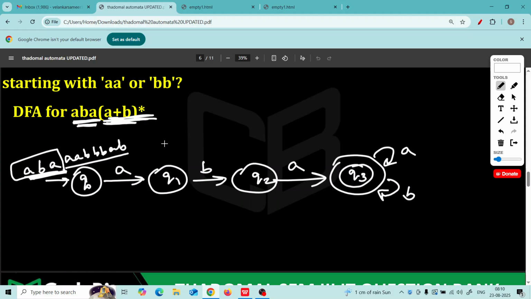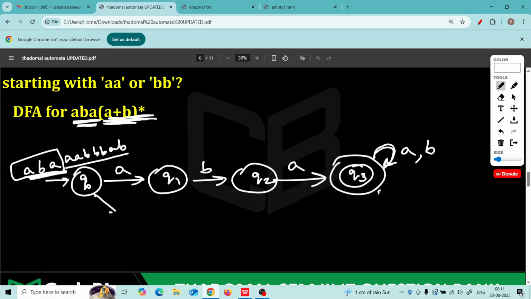Now this A or B, I am showing it as two arrows, but you can show it on one arrow itself. You can write like this, A comma B. This means same as drawing two arrows. We are saying Q3, if you get A, don't go anywhere. Q3, if you get B, don't go anywhere. So A or B, you can write like that. But actually this means two arrows, one labeled as A, one labeled as B. Okay. Now here is the puzzle.